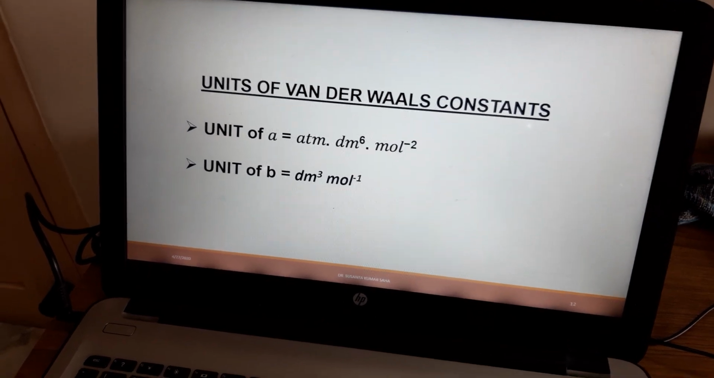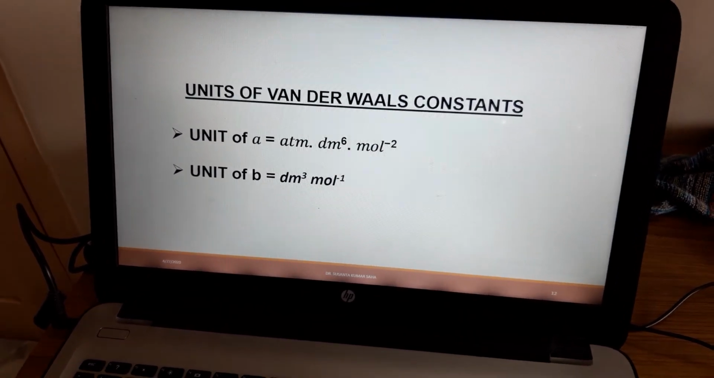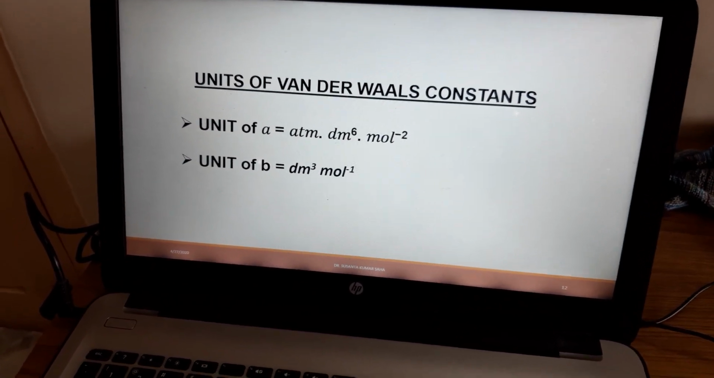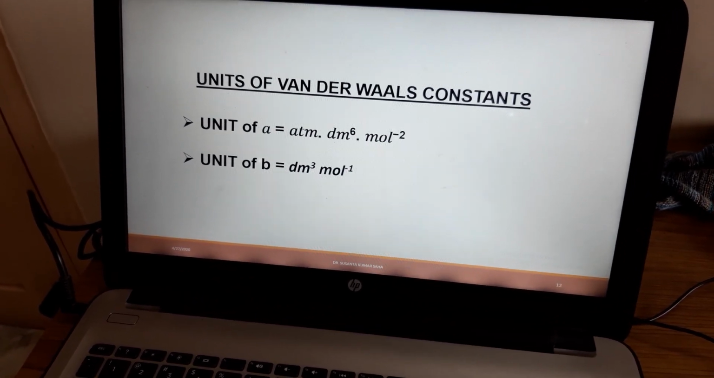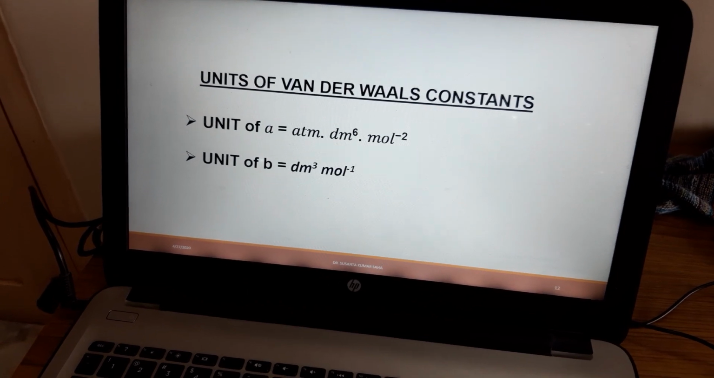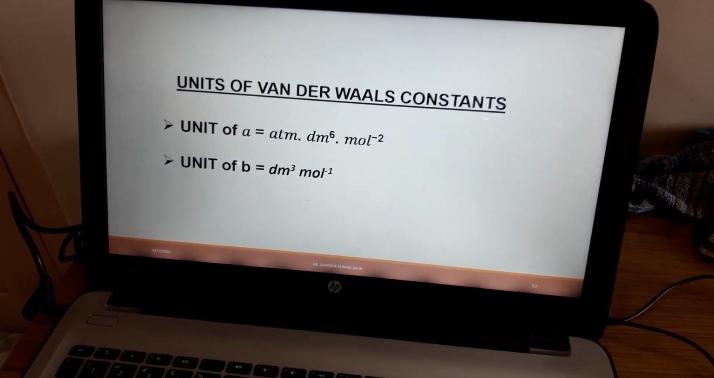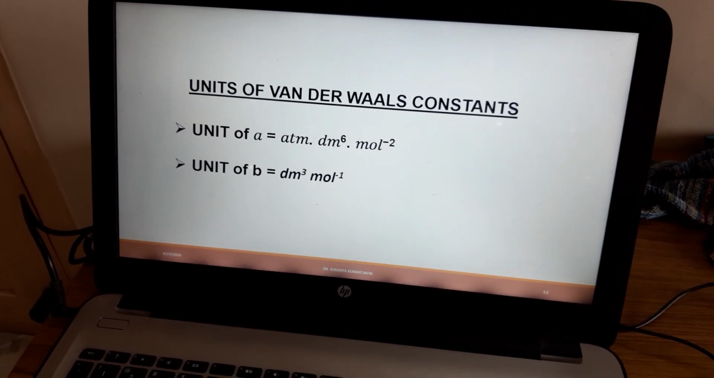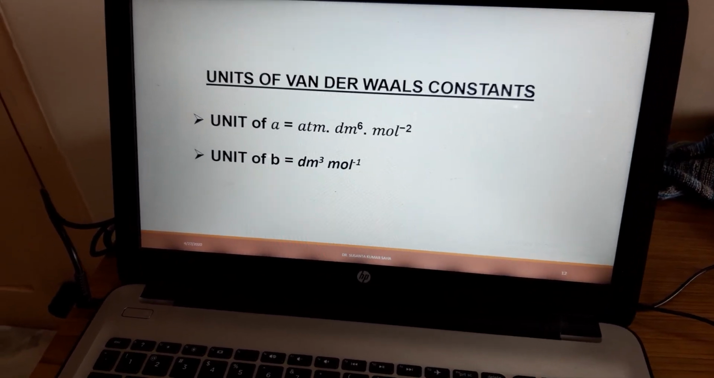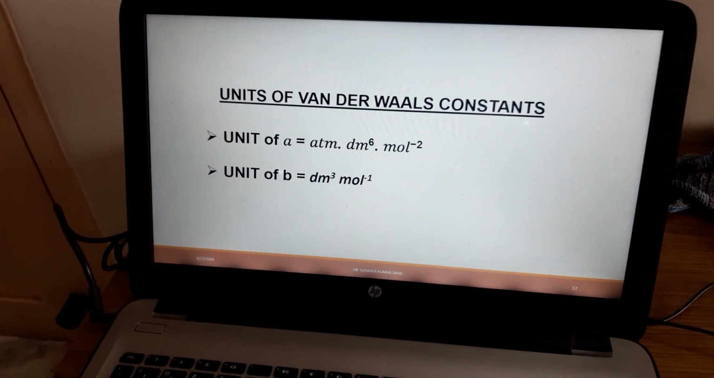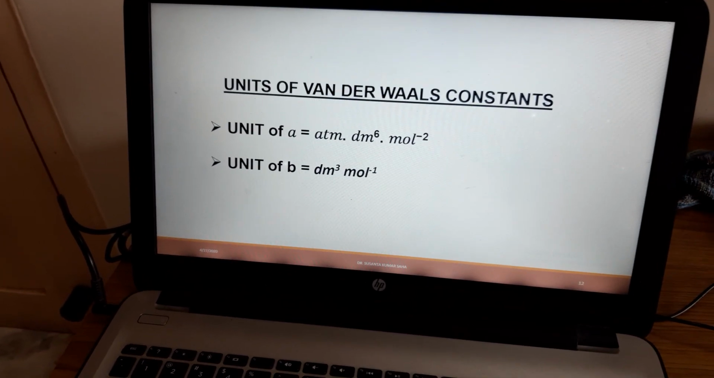Now let me give the units of the Van der Waals constants. Unit of Van der Waals constant a is atm dm cube mole minus 2, and unit of Van der Waals constant b is dm cube mole inverse. So that is a very important equation for real gases. This is called the Van der Waals equation.